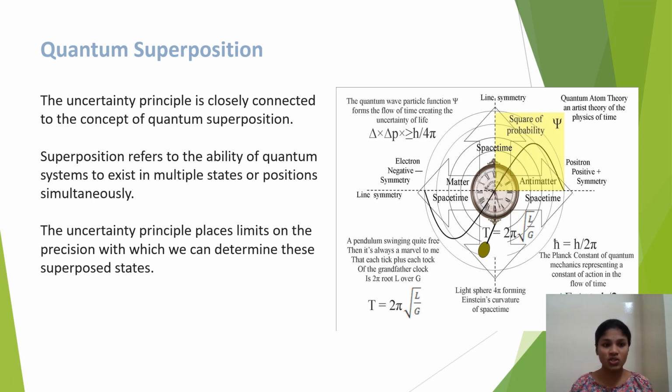Quantum superposition. The uncertainty principle is closely connected to the concept of quantum superposition. Superposition refers to the ability of a quantum system to exist in multiple states or positions simultaneously. The uncertainty principle places limits on the precision with which we can determine these superposed states.